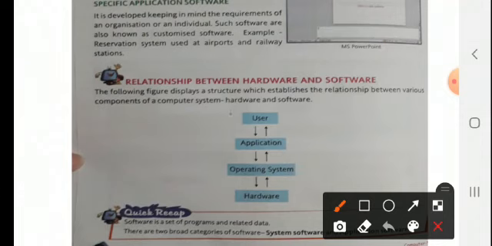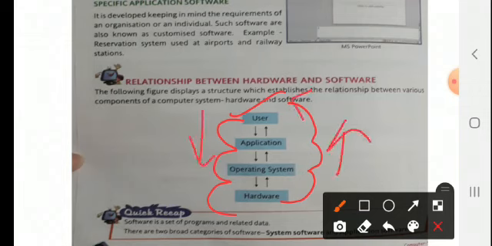You can see here, the user gives input to the applications, which operate upon it, and then it goes to the hardware, and the result comes back to us. So that means we are giving the input and getting the output result according to whatever we have given.